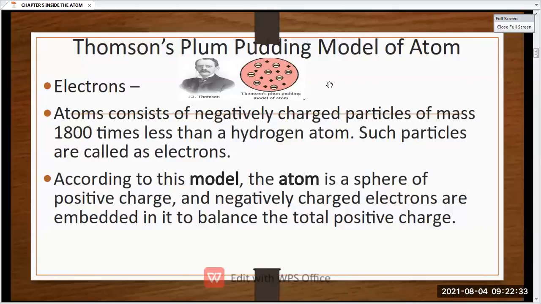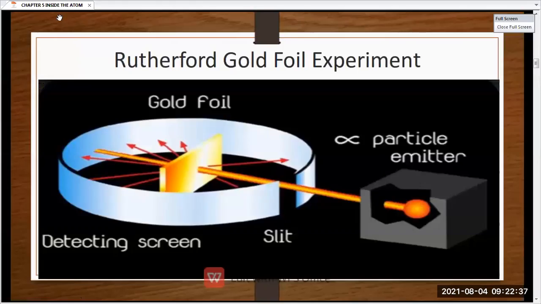So I hope till here you have understood. Today we are going to start with the Rutherford gold foil experiment. First of all, let us see what are the drawbacks of Thomson's plum pudding model and Dalton's theory.